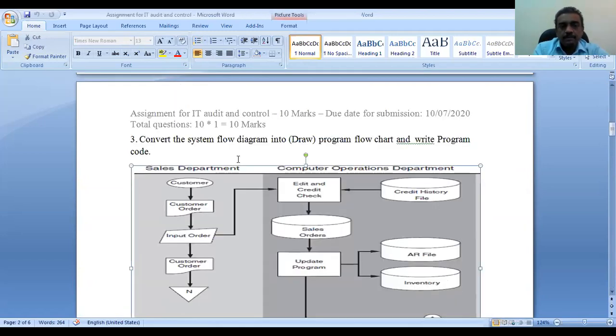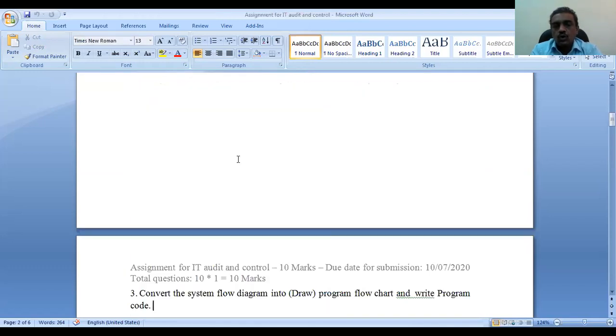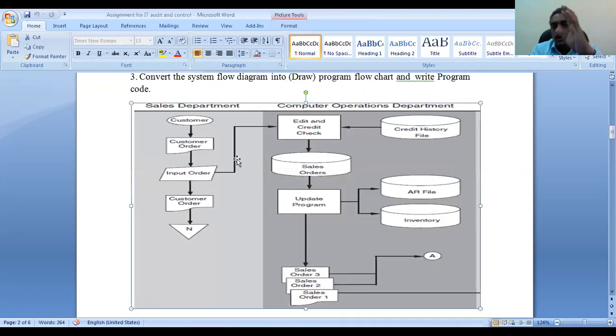So this is the assignment. Next, convert the system flow into a drawn program flowchart. You know what a program flowchart is. In problem solving you already studied it. C++ you studied, data structure you studied. Write a simple program code, not a C++ program code. For example, customer start, step 1, like an algorithm. If you want, I can give it as a program code or algorithm. No problem.